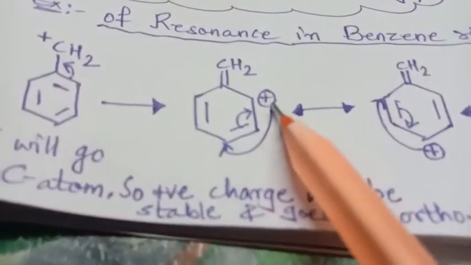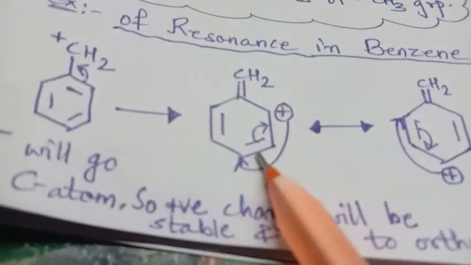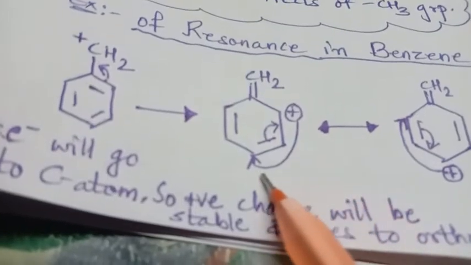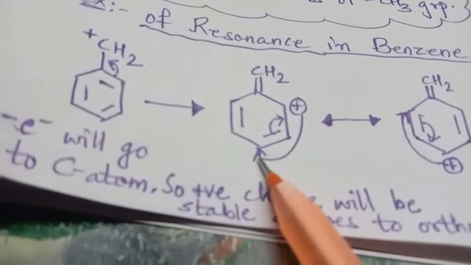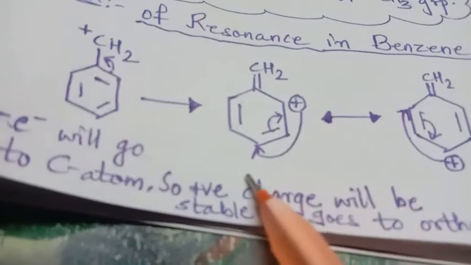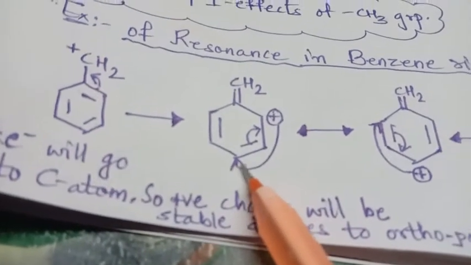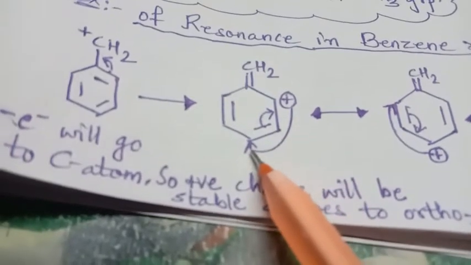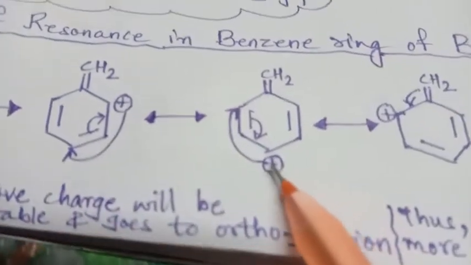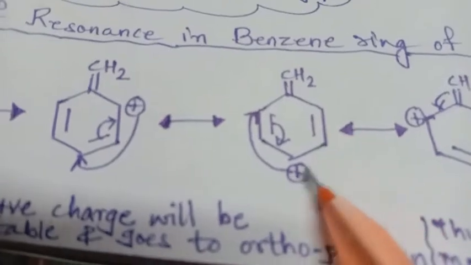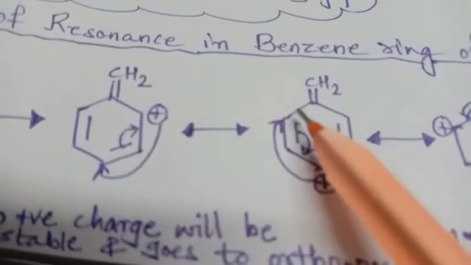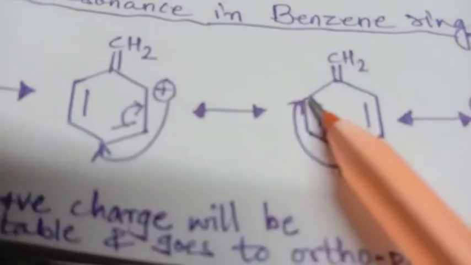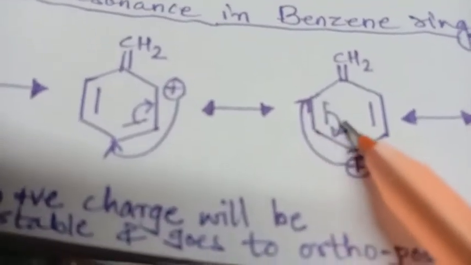So here the positive charge has come. Now this bond will shift over here, so the positive charge will go to the opposite position. It will not attack here, but it will directly go here. So in the next resonance structure, this bond will be shifted over here and here will be the positive charge. When this is shifting over here, simultaneously the positive charge will be here because of this complete shifting.